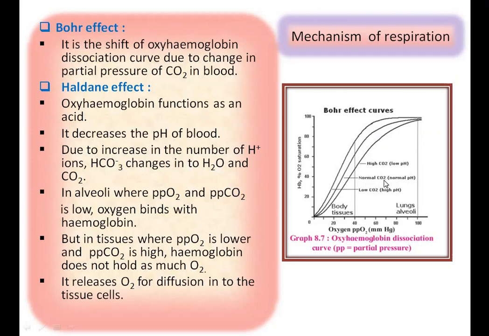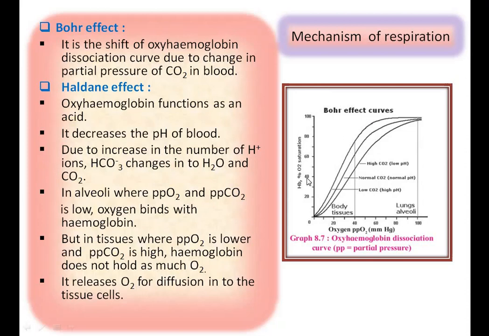That is the normal partial pressure of carbon dioxide. pH is also normal. But the partial pressure of carbon dioxide is changed. When it is high, then the pH of blood is low, and this curve shifts in the downward direction. And when the partial pressure of carbon dioxide is low, then pH is high, and this curve is shifted in the upward direction. See here in the figure.